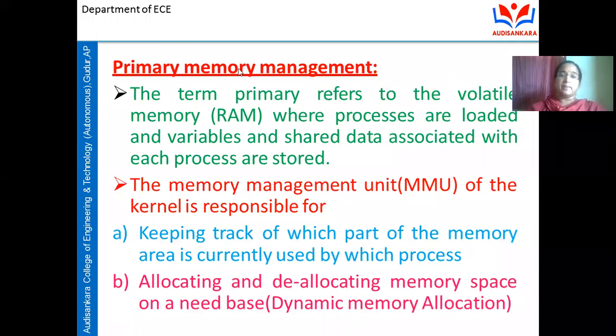So here, primary memory management: the term primary memory refers to the volatile memory where processes are loaded and variables and shared data associated with the process are stored. Here, the memory management unit of the kernel is responsible for this memory. This primary memory management has a unit called the memory management unit. The main responsibility of this unit is keeping track of which part of the memory area is currently used by which process.